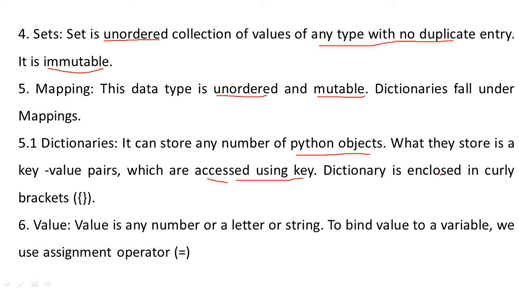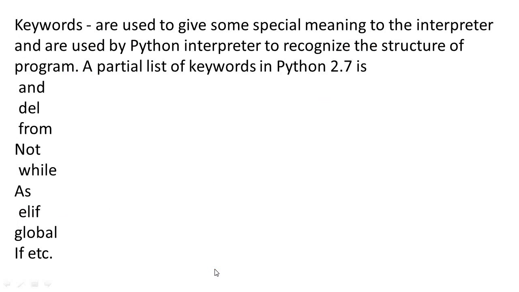Dictionary is enclosed in curly brackets. Now, a value is part of a dictionary only. So here we have a value that is a number or letter or string. To bind a value to a variable, we use the assignment operator, that is the equal sign.